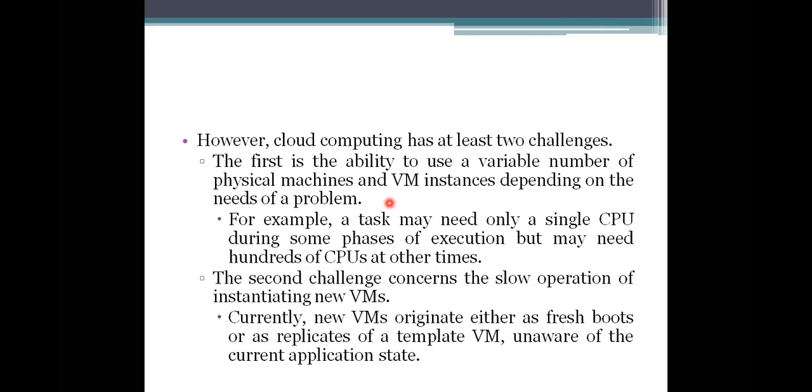So first we need to know the template of your virtual machine before processing. Otherwise, we go to the application, then to the virtual machine, and provide an environment to execute.